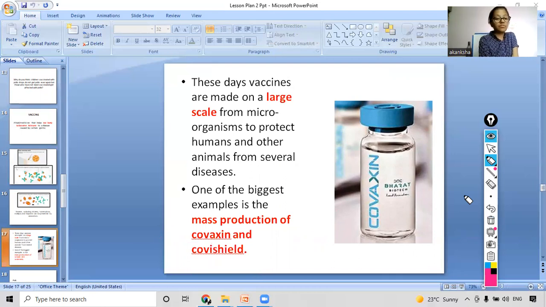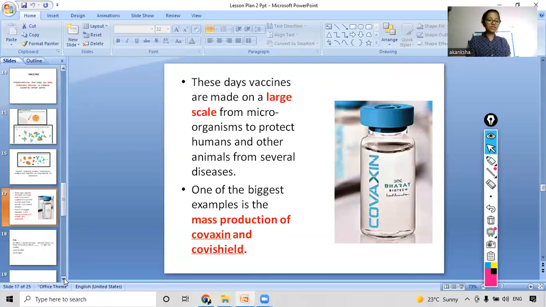Okay, so now we will move on ahead, and now comes the curiosity question. What you have to do is find out about the pulse polio program, and what was its main function, what was its main motto, and then write your answers in the chat box, and we will discuss it in the next class. Okay, so now we will move on ahead.